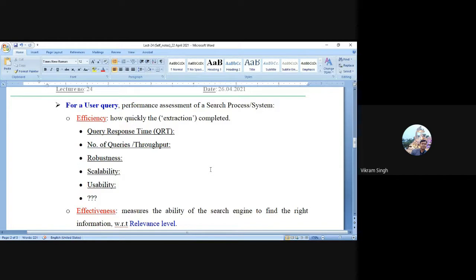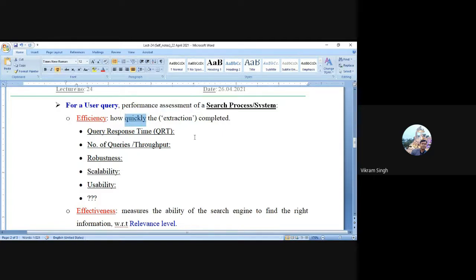Similarly, when we design a search process or search system and say efficiency, it simply means that, because this retrieval or search system is intended to extract or retrieve, the extraction should be done quickly. It should be delivered as soon as possible.